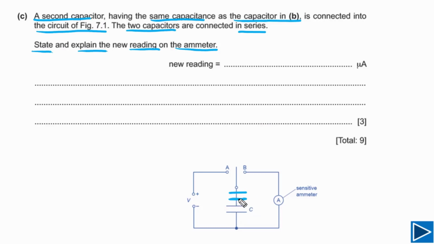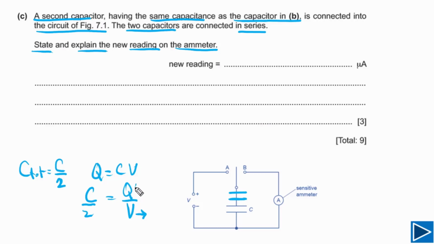As these 2 capacitors have the same capacitance, they are identical and they are connected in series, so the total capacitance of the circuit will be equal to C by 2, meaning it becomes half. But the potential difference is the same, so from Q is equal to CV, we can write C is equal to Q by V. But V is the same. If C becomes half, it means Q also becomes half. So this is the main point we need to understand.